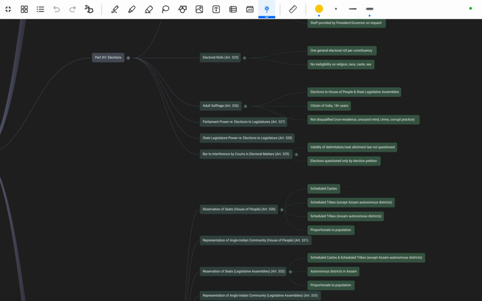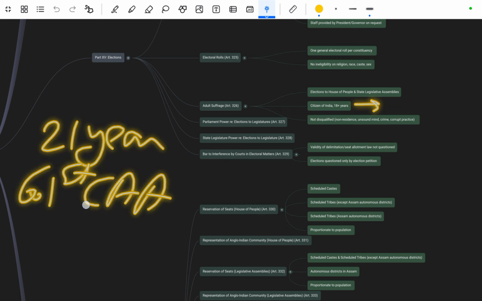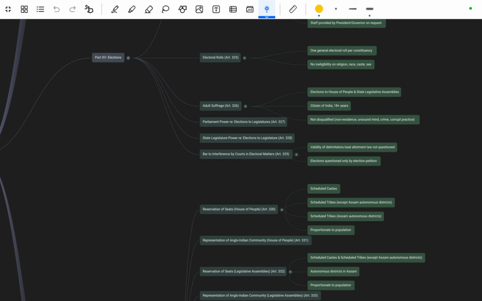Earlier it was 21 years, but with the 61st Constitutional Amendment Act it was reduced to 18 years. So now a person who attains the age of 18 can vote. Okay, next is not disqualified: non-residence, unsound mind, crime, corrupt practices.